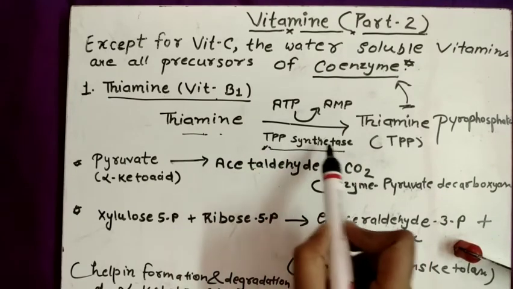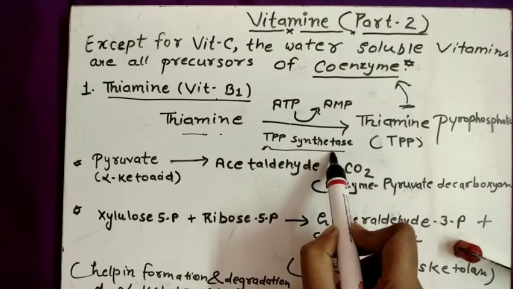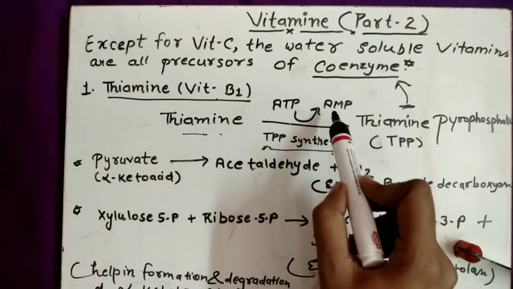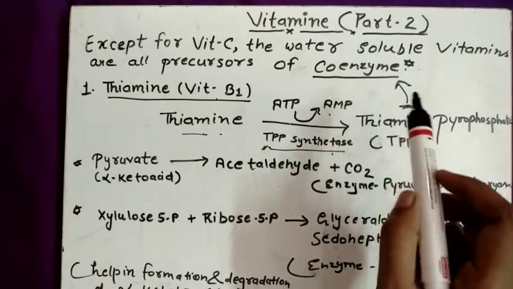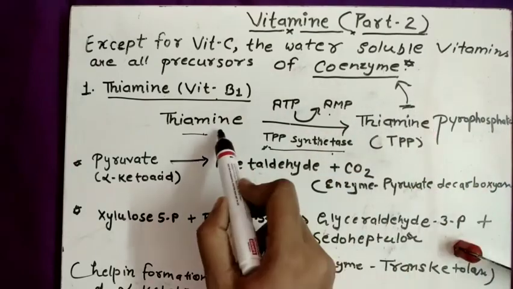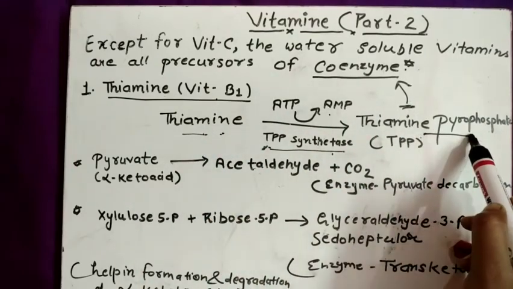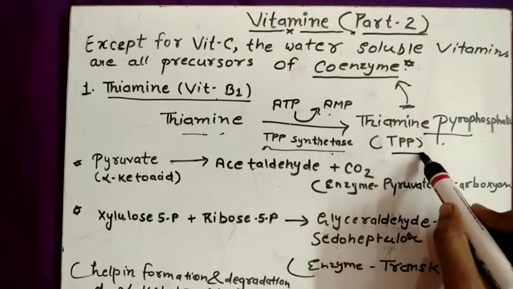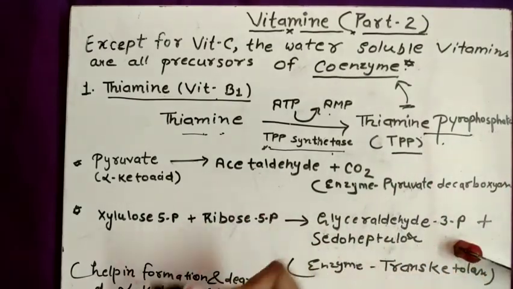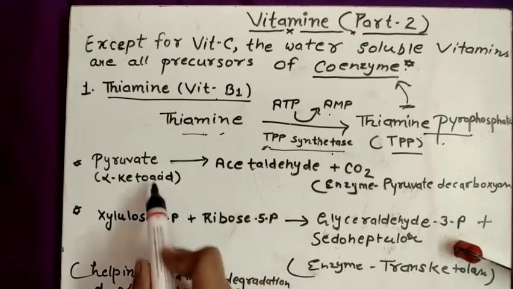In this reaction, ATP is degraded into AMP and pyrophosphate, PPi. This pyrophosphate is added to thiamine and forms thiamine pyrophosphate. Thiamine pyrophosphate is a coenzyme. This TPP serves as a coenzyme in many reactions.